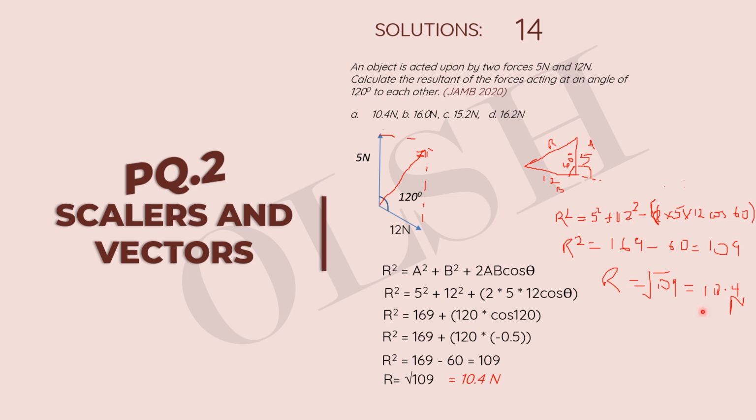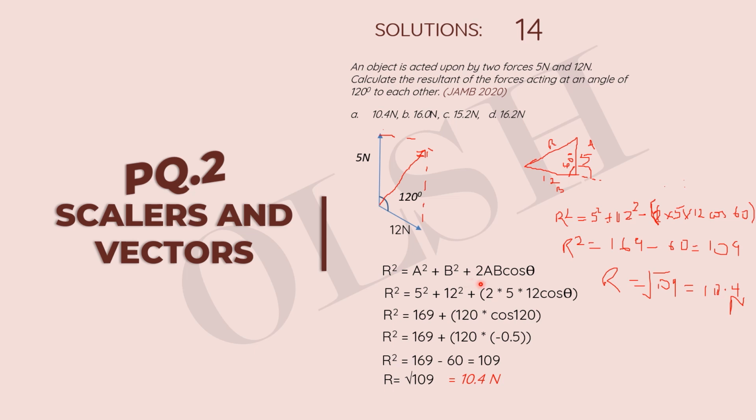So this is how we solve to get our answer using the cosine rule. But here we did the shortcut so that we can take advantage of time, just in case we don't have enough time. Don't forget, you only use this formula if you're trying to find the resultant using theta, that is the angle between both forces. In this kind of arrangement, first of all, observe that they are not in a tail to head arrangement. The angle between them was given, so you can just use that angle straight as your theta, then bring in your A and B as the two forces and solve and get your answer using a positive sign to replace the negative from the cosine rule.